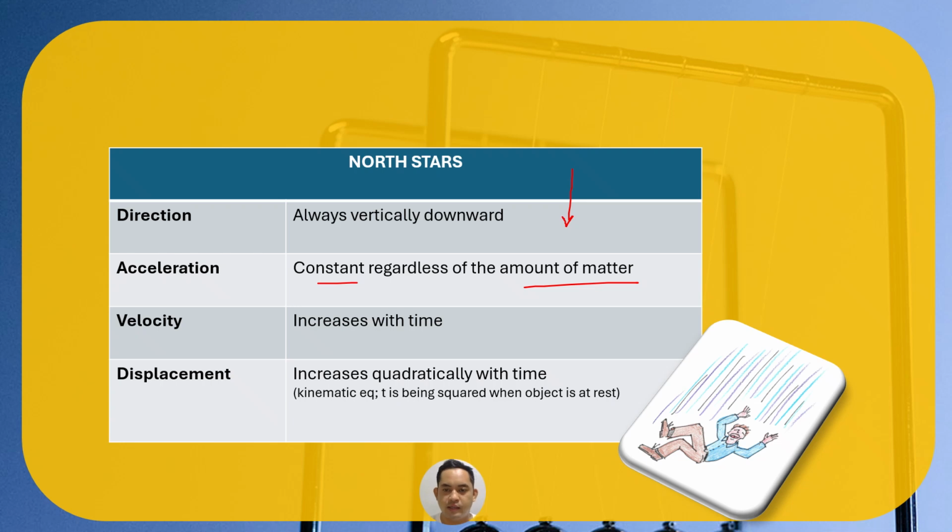It doesn't matter if light or heavy objects, still acceleration is constant. And the velocity increases with time, of course. As the time is running, as the object falls, the velocity increases. So, ikan sa pagtagak, no, inay din mo paspas na yun na siya. And constant ang acceleration. Please remember.